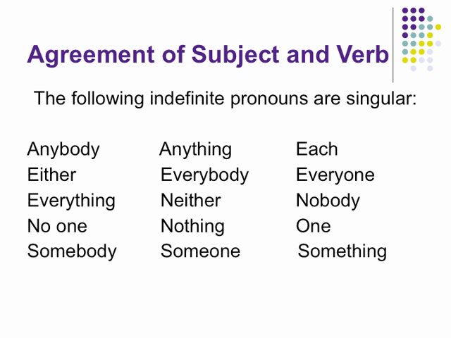Okay, this brings us to our next idea, the idea of indefinite pronouns. Anybody, anything, each, either, everybody, everyone, everything, neither, nobody, no one, nothing, one, somebody, someone, something. You're going to have to commit these to memory. There's no trick for this, you're just going to have to remember these. Whenever one of these words is the subject of the sentence, the verb that you use has to be the singular verb. All right, these are singular indefinite pronouns.